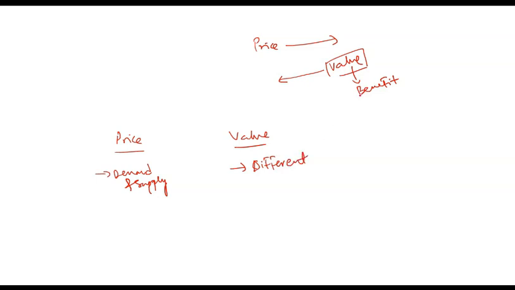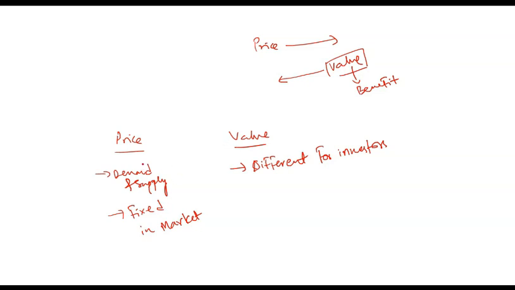Because it is the benefit which an investor or which someone is taking out of the product or out of the asset. So that benefit can be higher for someone or can be lower for someone. So value can be different for different investors, while price would depend on demand and supply, and price would be fixed in the market. So anyone can buy or sell at the same price.